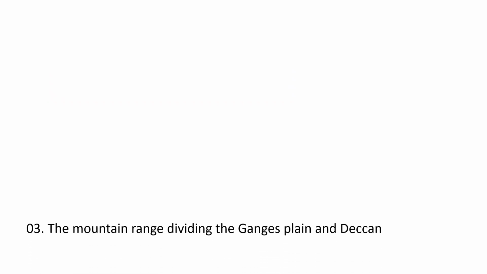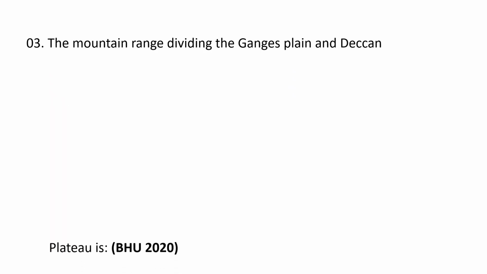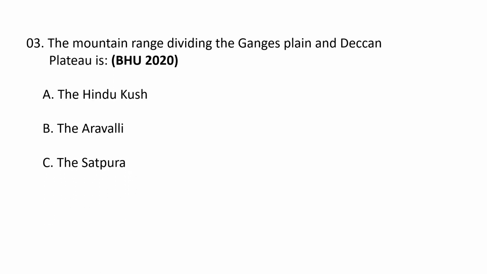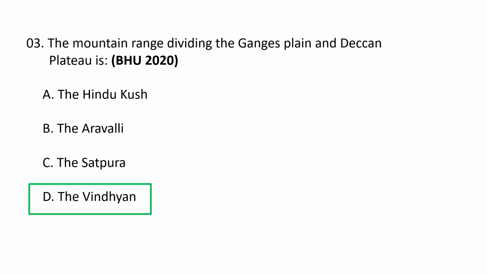Next question. The mountain range dividing the Ganges plain and the Deccan plateau is A. The Hindu Kush, B. The Aravalli, C. The Satpura, and D. The Vindhyan. The mountain range dividing the Ganges plain and the Deccan plateau is the Vindhyan. The Vindhyan range divides the Ganges plain and the Deccan plateau. It acts as a natural boundary between the northern plains and the Deccan plateau. The Vindhyans are a complex, discontinuous chain of mountain ridges and hills in west central India.